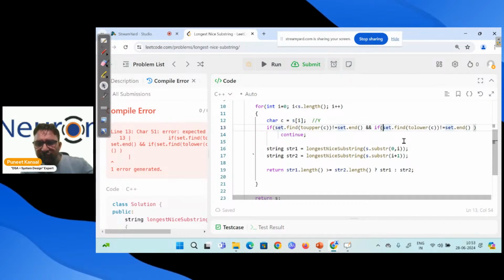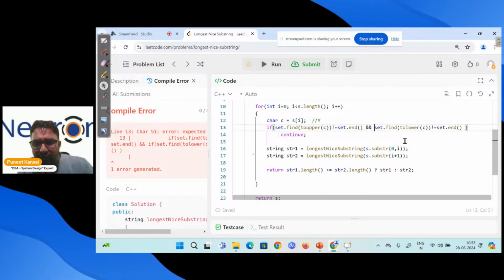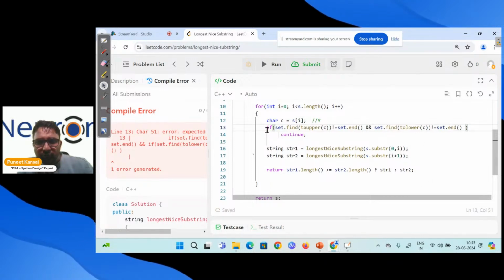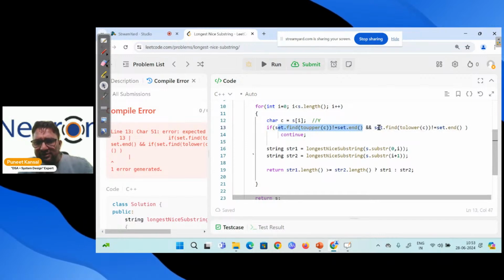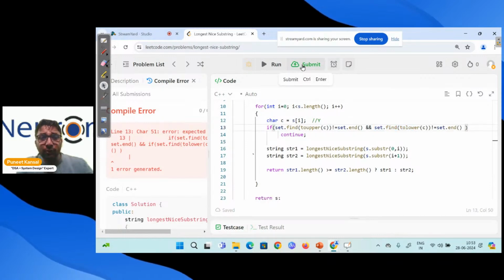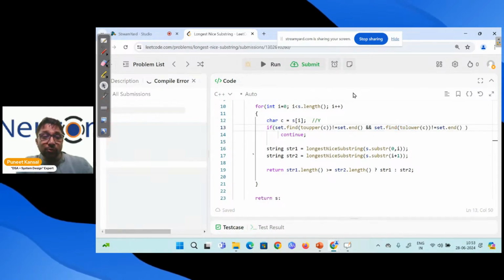This is ending over here, and these braces. I copied the if also over here. So I copied from here to here actually. I just tried two conditions, one is this and one is this, finding the uppercase and lowercase. I just copied the if also. So we need to copy, but the copy should also be